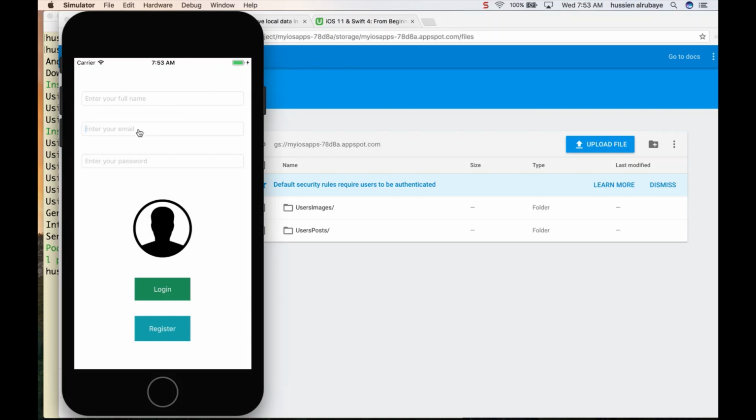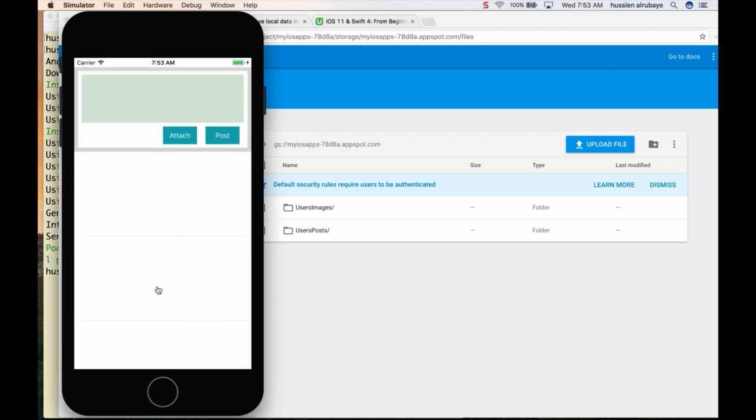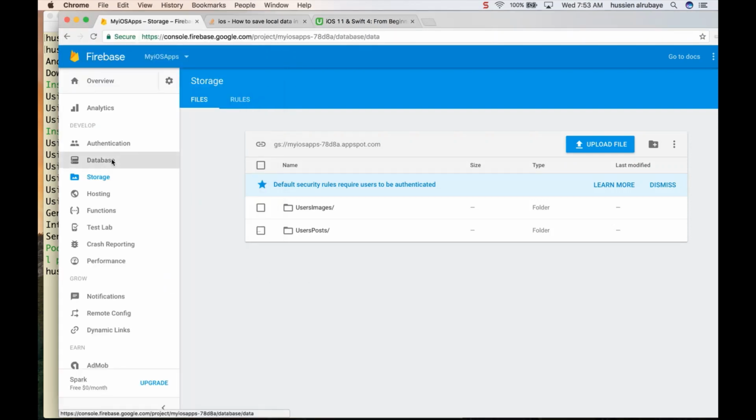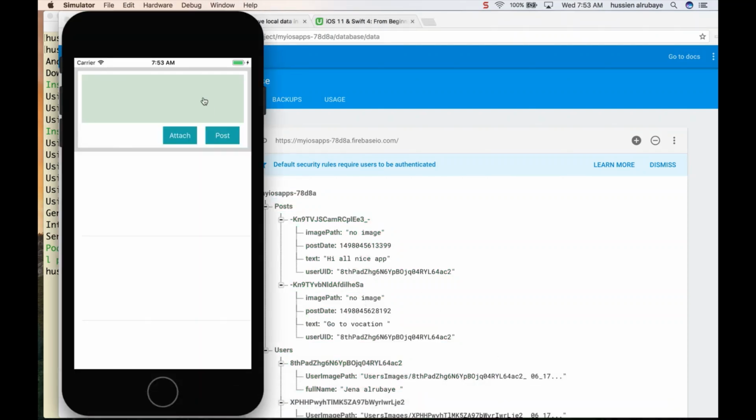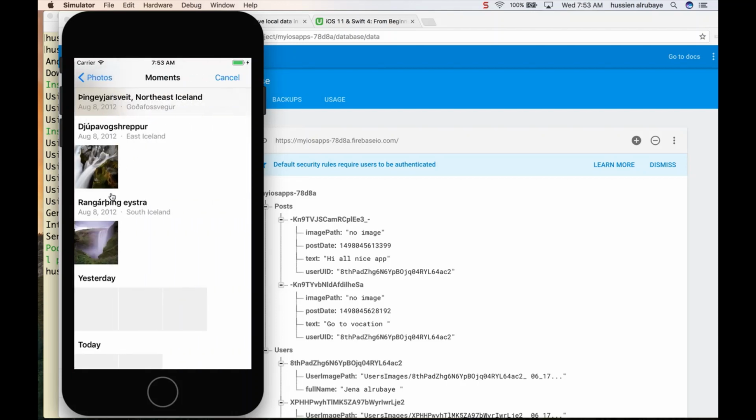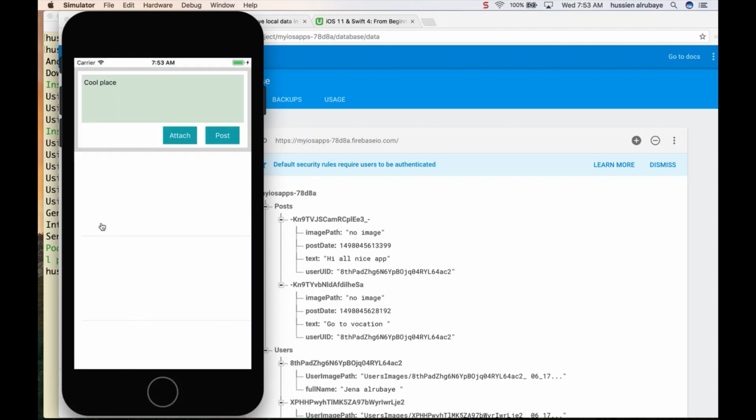So I would use jenna@gmail.com, and the password of, okay, here you go, here it is. So first of all, this is my database. So I see I just have 2 posts with no image. So if I just try to select cool place, then I just select attach, you have to show me the phone images. So I could select images from the phone, select this one for example.